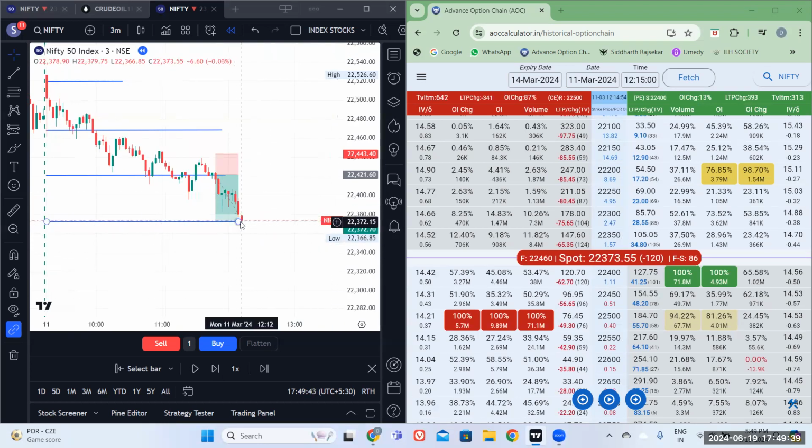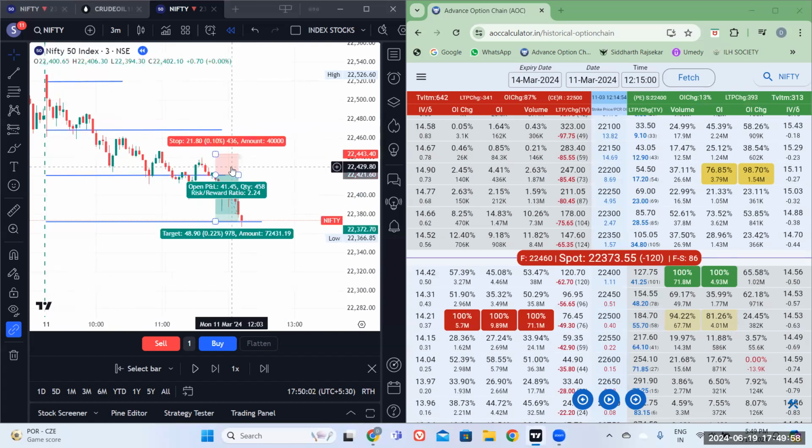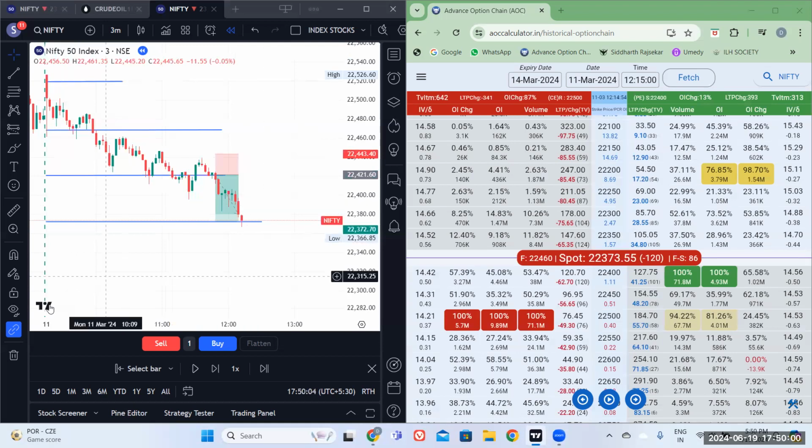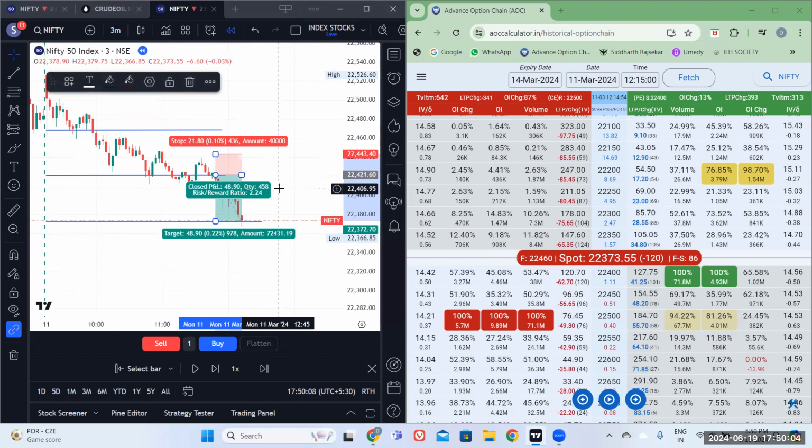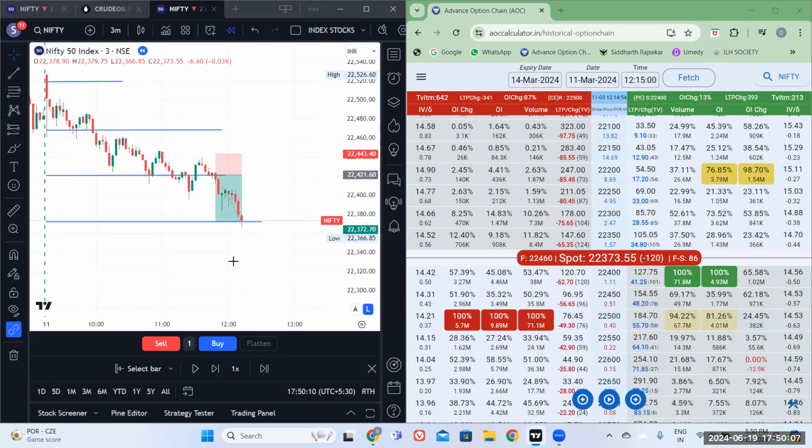So one diversion. That's the reason, even for my channel, the name, I don't know what branding I'll be able to do, let the future decide for itself. But I've said one diversion because stop loss was one diversion, target also one diversion. So one trade, stop loss; one trade, we got the target. Okay, done. Now next what? So I'll just move this here to indicate the target is done.